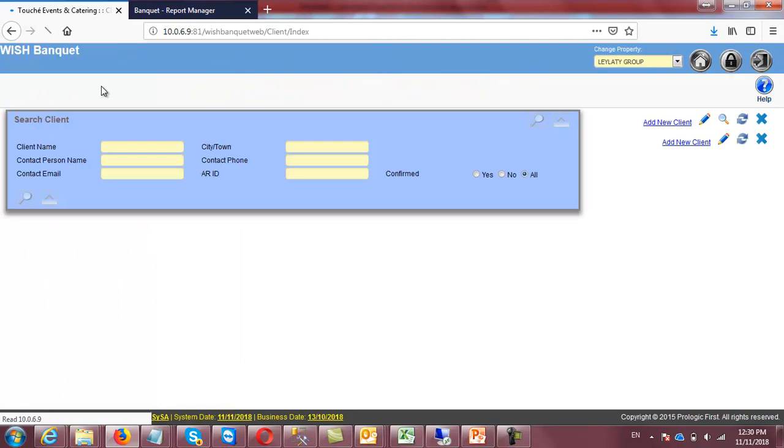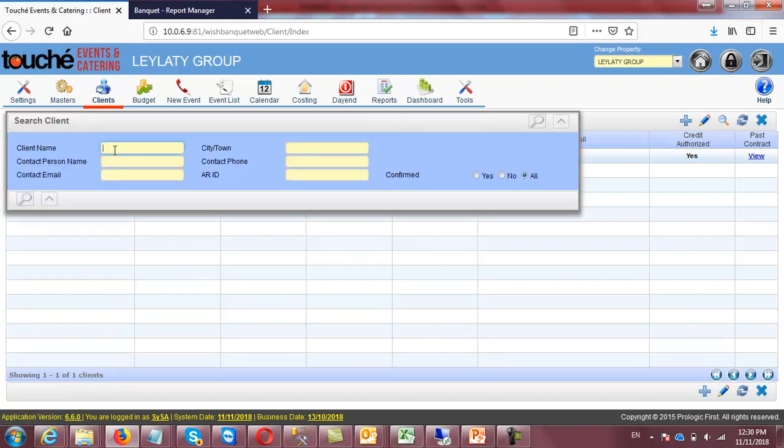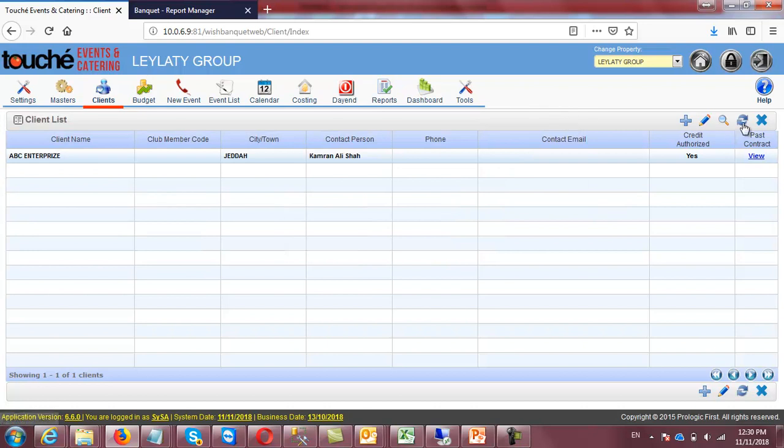Okay, client. Here all client data will be available for every new client. This is the add button. This is the modify button. You can select the client. You can search the client from here by the name, by the initial letters. Okay, and this is the search button, so all clients will appear here. This is the refresh screen only, so the screen will be refreshed.